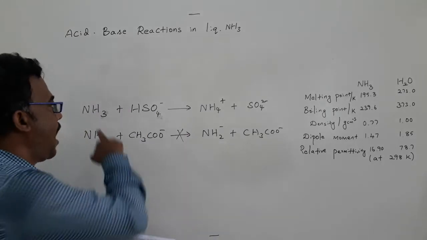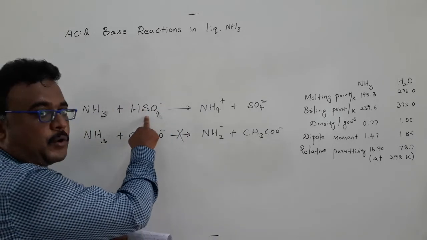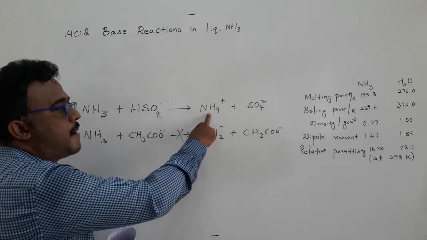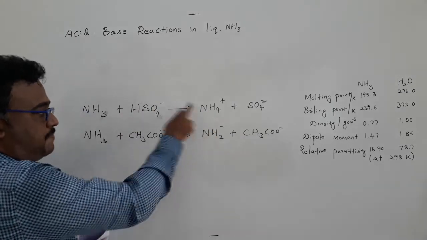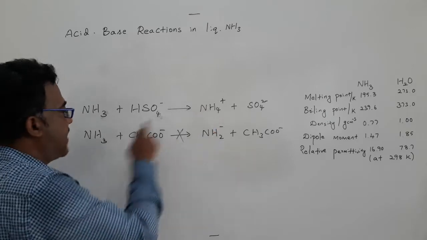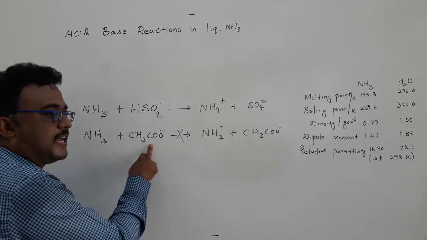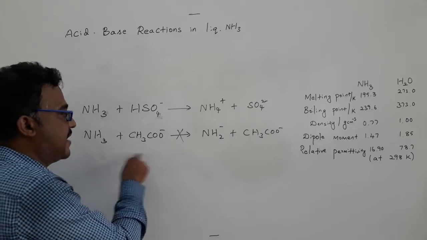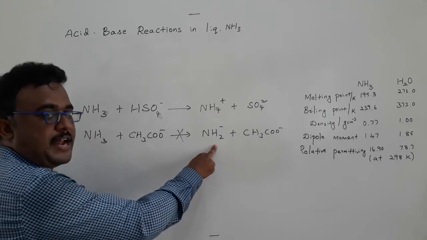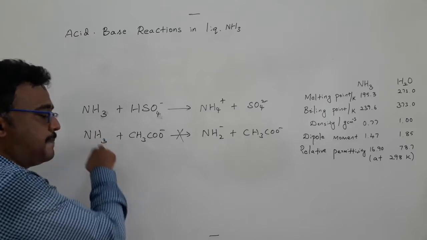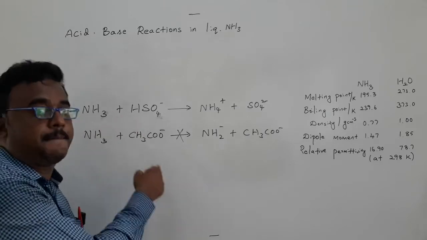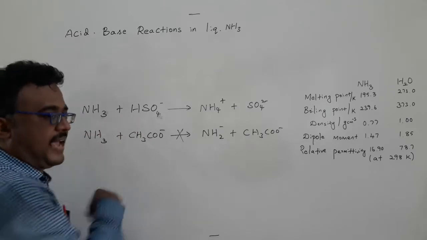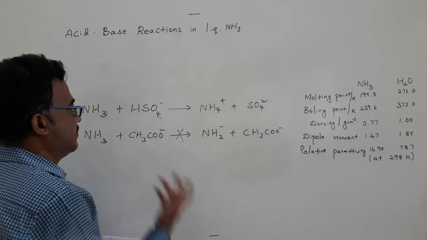That means ammonia can take a proton from HSO4 minus to form the ammonium ion. But with CH3COO minus, a very weak base, it will never react to form NH2 minus. For deprotonation, it needs a very strong base. Only then can ammonia give up a proton.